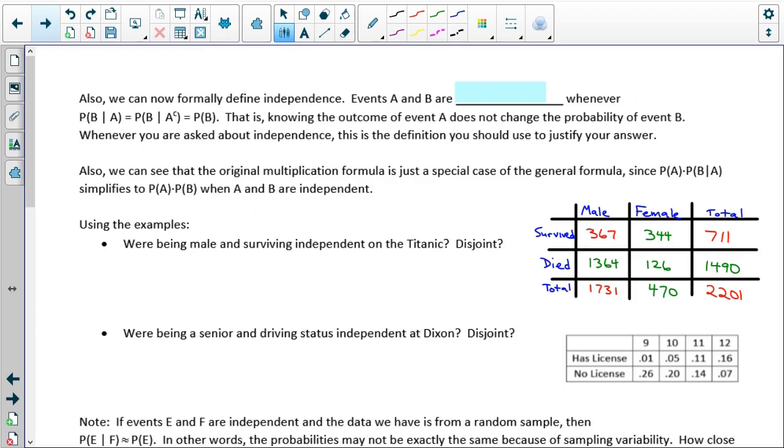Now we can formally define independence. So we know that events A and B are independent whenever the probability of B given A equals the probability of B given the complement of A, which is equal to the probability of B. That's because if the probability of B given A and the probability of B are the same, or the probability of B given not A and the probability of B are the same, essentially what's happening is knowing A has no relevance on the probability of B.